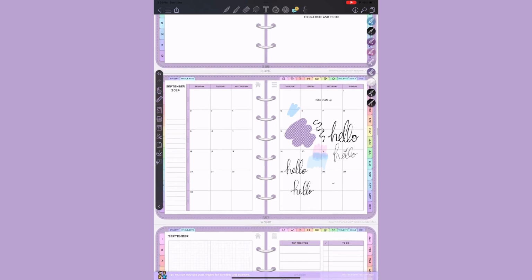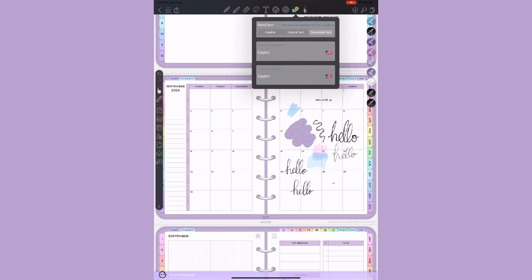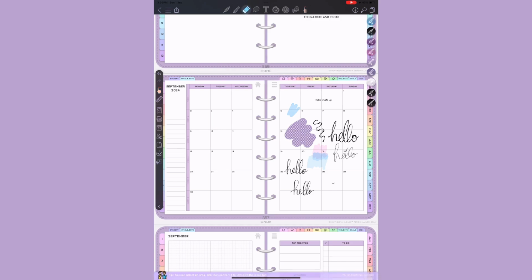Then let's continue. Then you have your recording option. By the way, the recording option in Colanote has been there forever. It just started on GoodNotes and Notability. So just remember that. Colanote is amazing, you guys. You have a translate tool. You have a finger writing tool, which I dislike a lot. I don't like the finger writing tool. I find it very unnecessary, but it's there.